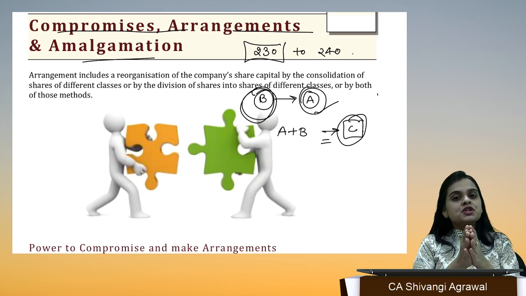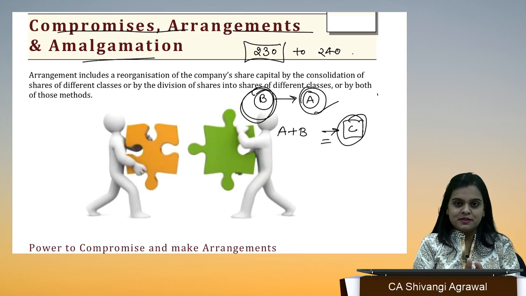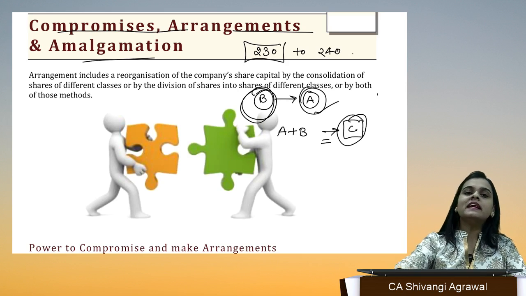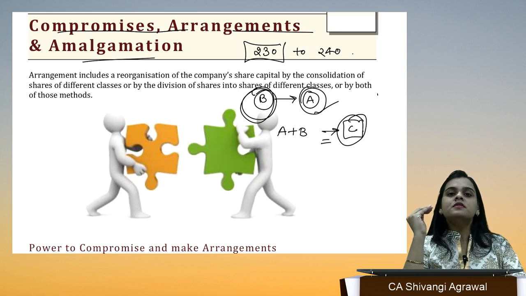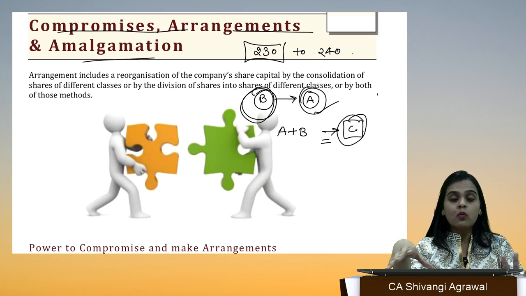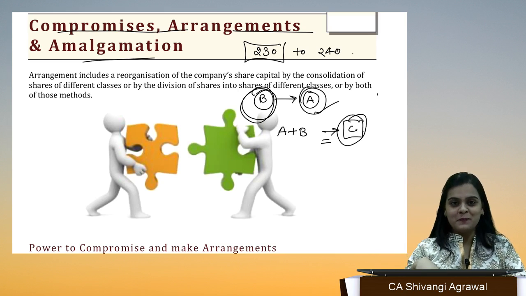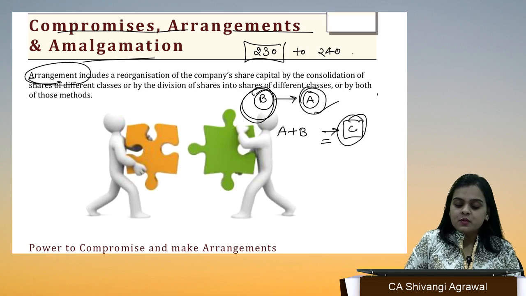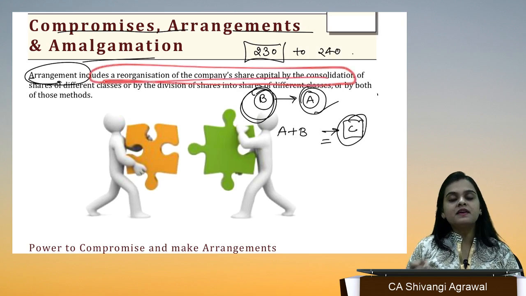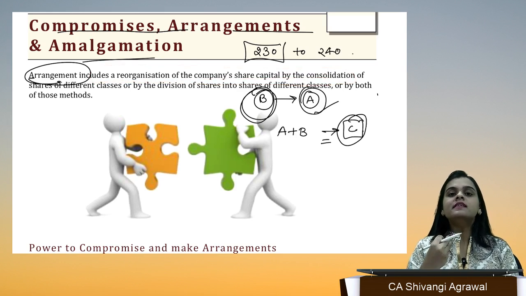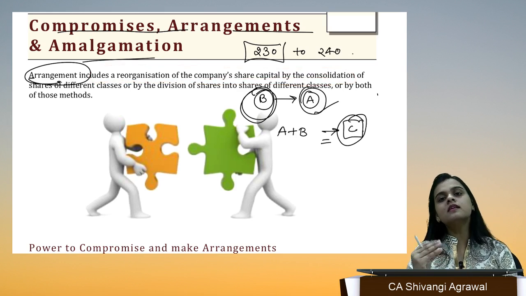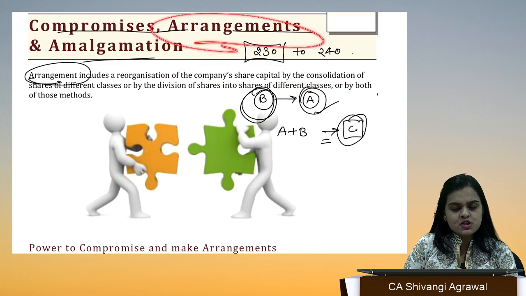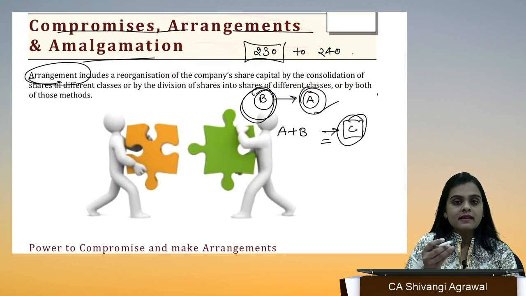Now we'll start with section 230. Once we do a few sections, that is 230 and 232 basically, you will be able to understand and all your doubts will dispel relating to what is required in law. Now, arrangement also includes reorganization of the company's share capital. I told you any arrangement can be internal within the company also. So you are rearranging the company's share capital, that is also an arrangement.